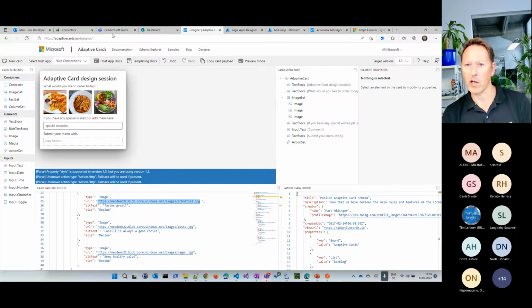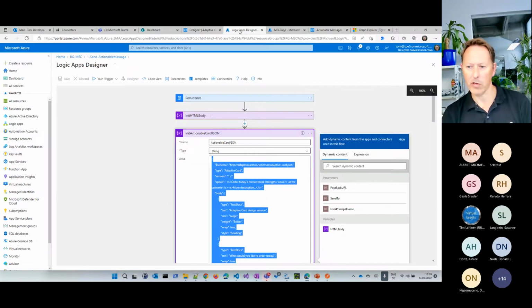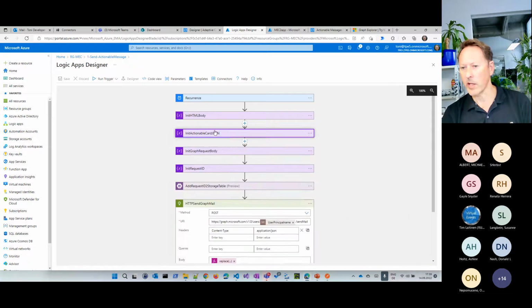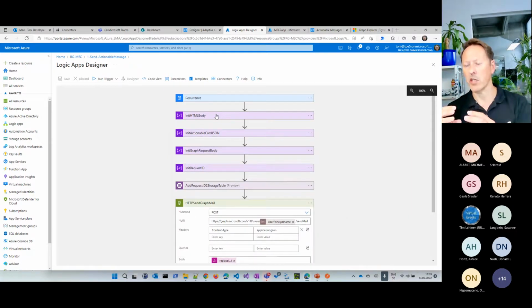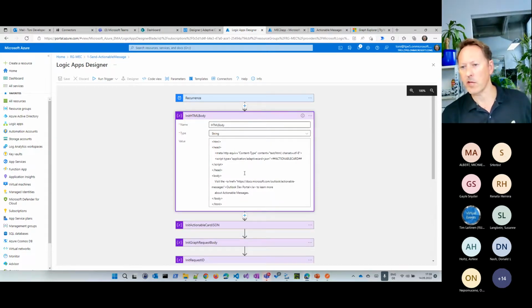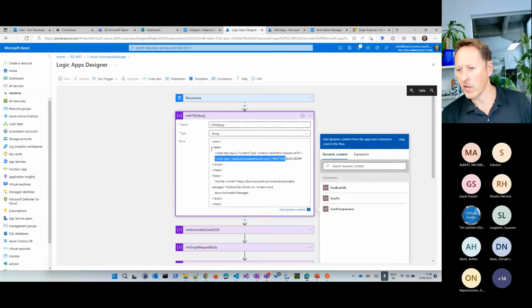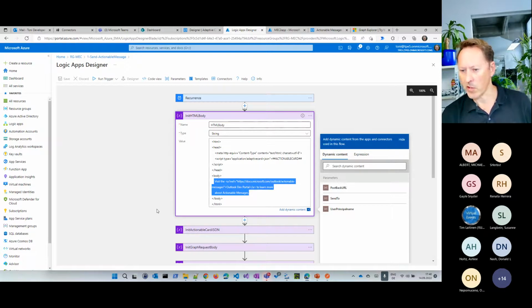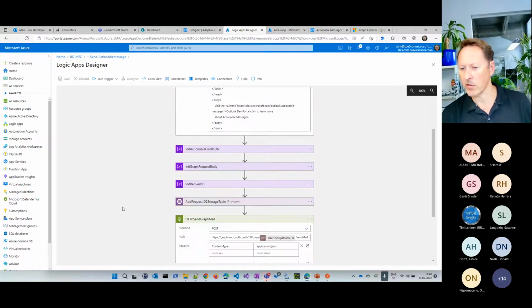So this is how this card looks. Let's go back to our flow here. What else do I need? Well, I need to include that actionable message in the header of an email, what we saw before in the slide. So this is more or less the email itself. And you can see here I have the script type. This is the header, with application type adaptive card plus JSON. And I will replace this here by the content of this variable below. And then I send an HTML message as well, if that cannot be rendered.